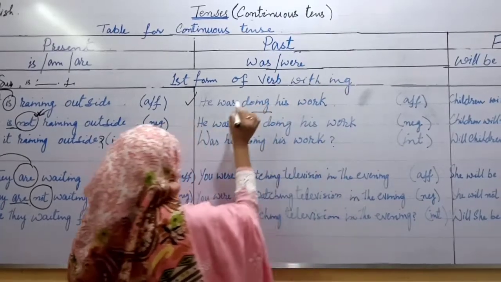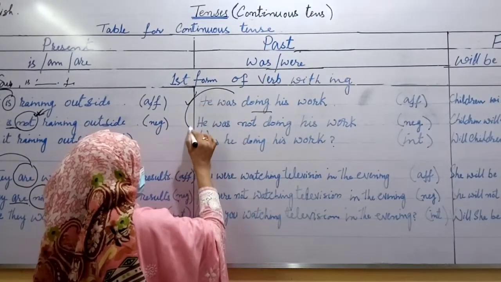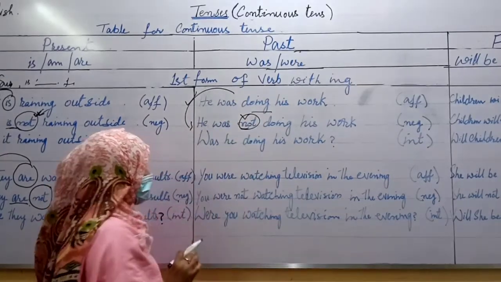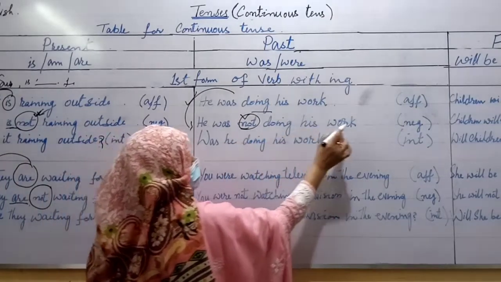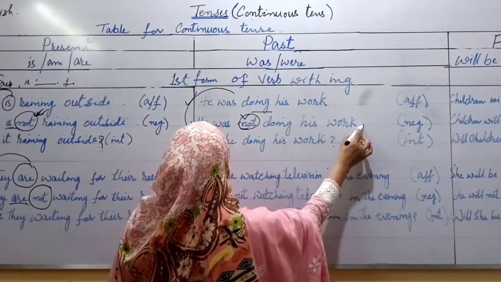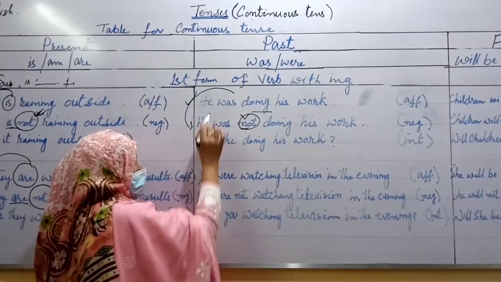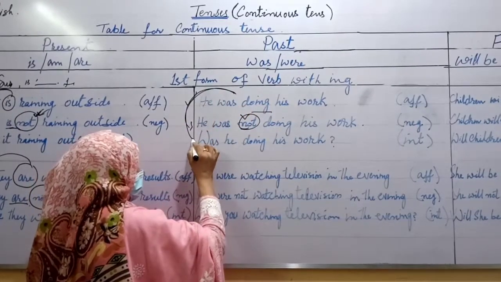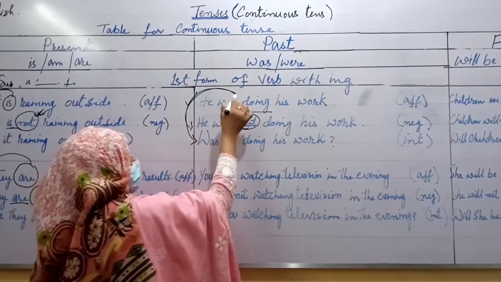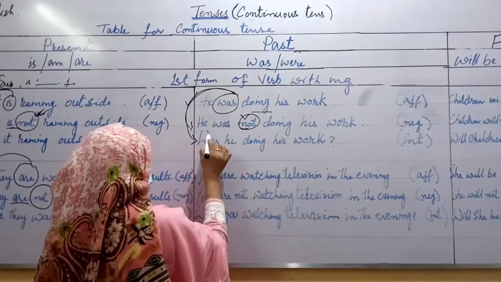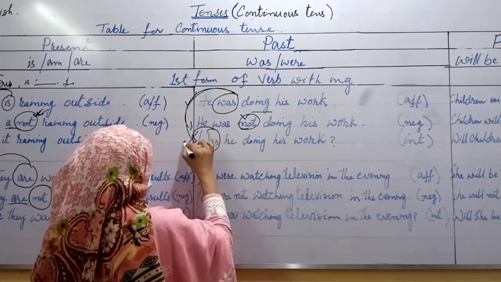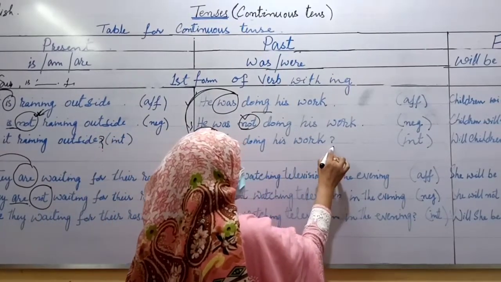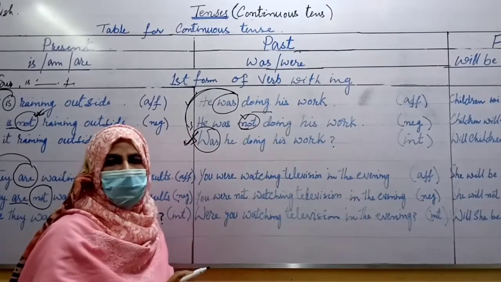Okay. If you want to change this structure into negative, then just after was, you will put not. He wasn't doing his work. This is a negative sentence. If you want to change this sentence into interrogative, then you will write this auxiliary verb or helping verb at the beginning of the sentence. You can look at this example. Was he doing his work? And the sign of interrogation at the end of the sentence.